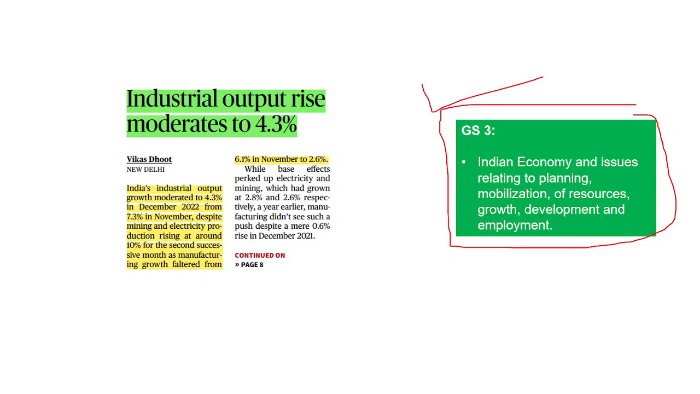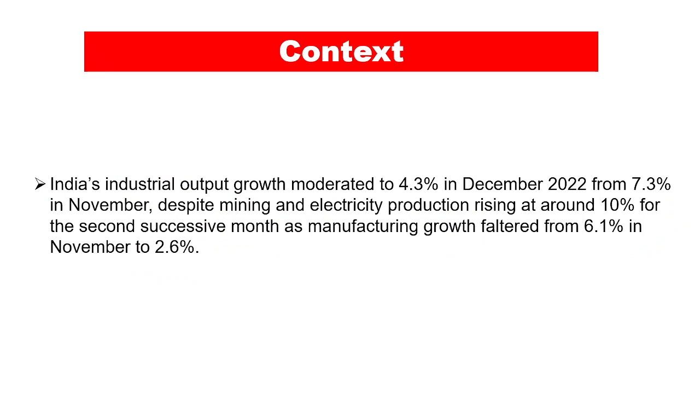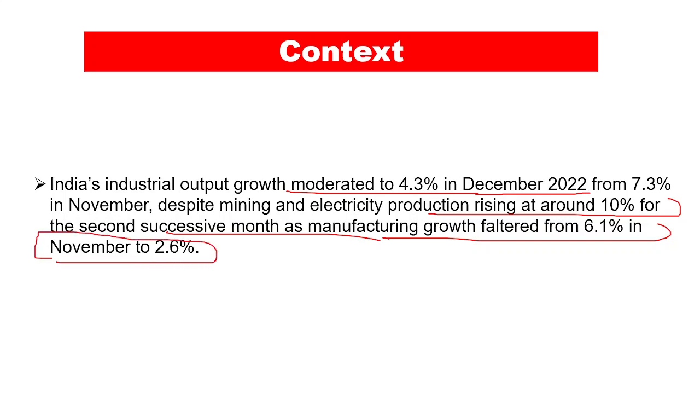Let's start with the context and then we'll understand the IIP. India's industrial output growth moderated to 4.3% in December 2022. So this data is regarding December 2022. Now in the month of November 2022, the growth was 7.3%. Now it has moderated or decreased to 4.3%. And this has happened despite mining and electricity production rising at around 10% for the second successive month, as manufacturing growth faltered from 6.1% in November to 2.6%.